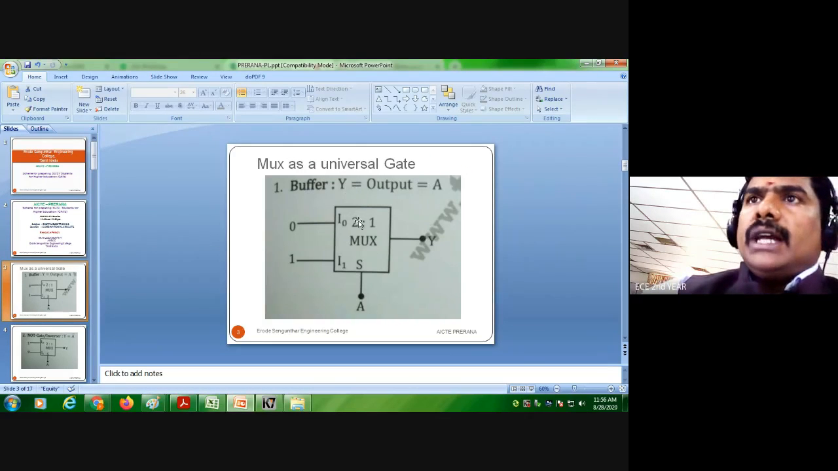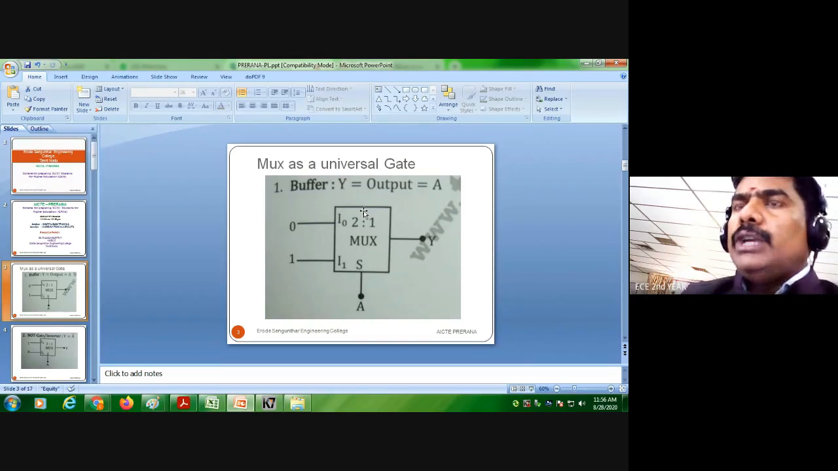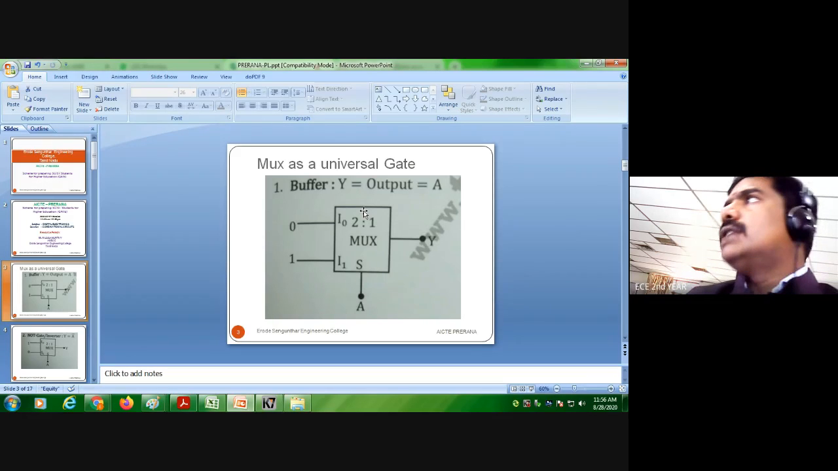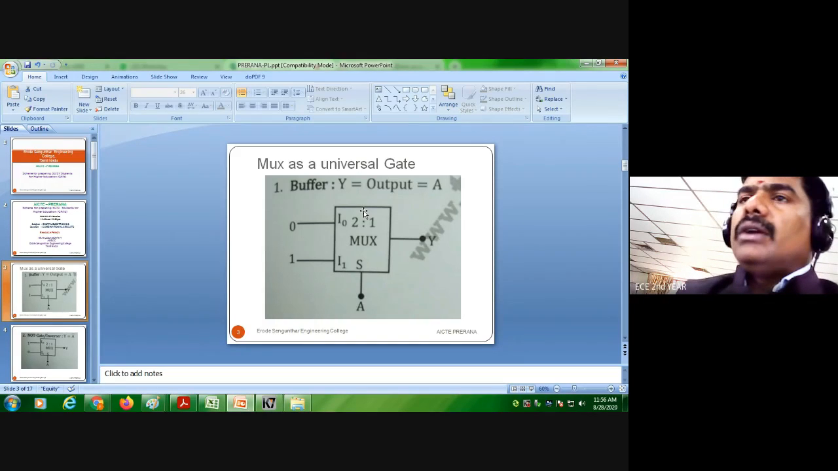As we already discussed, a combinational circuit means we will have only gates. You have already studied universal gates. So what is a universal gate? The NAND gate and NOR gate are universal gates, because we can obtain any gate using NAND and NOR. To solve GATE problems, we have to